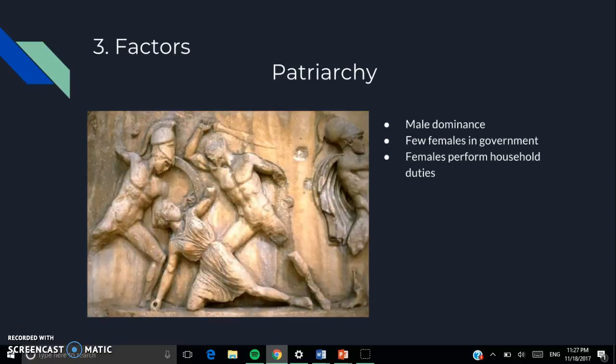Number 3 is patriarchy. And patriarchy was basically male dominance in the empire, and there were few females in government, and the females performed the household duties.